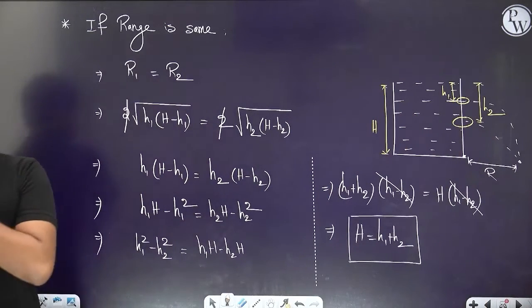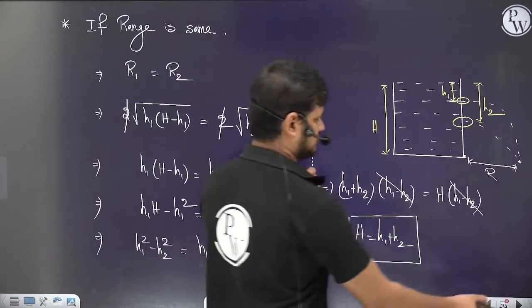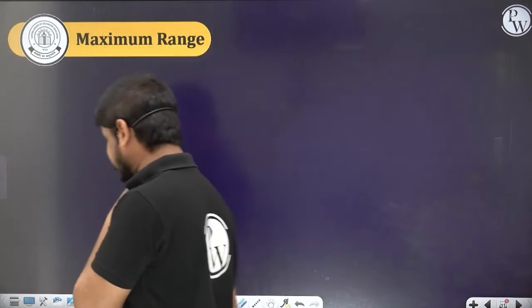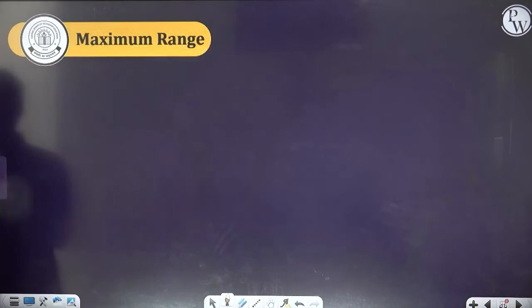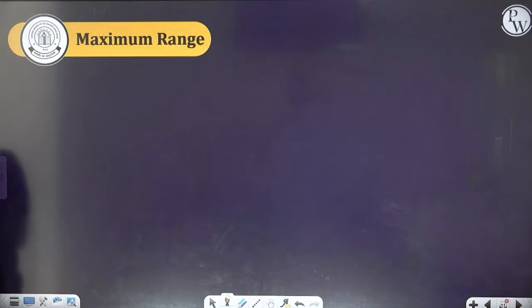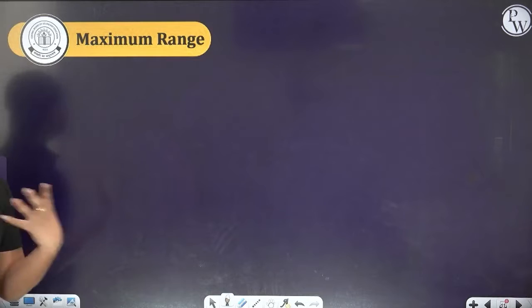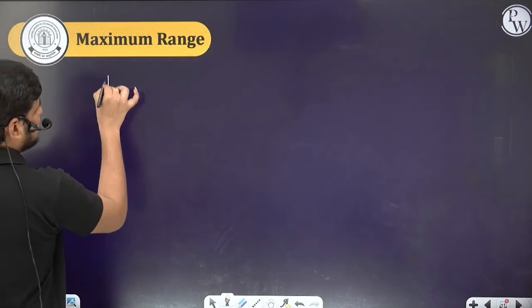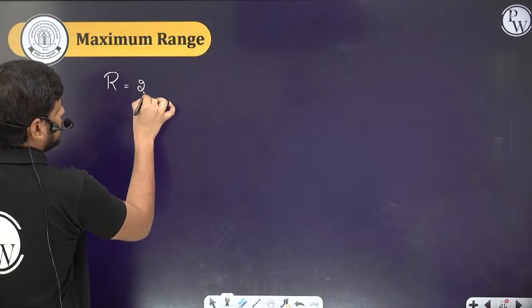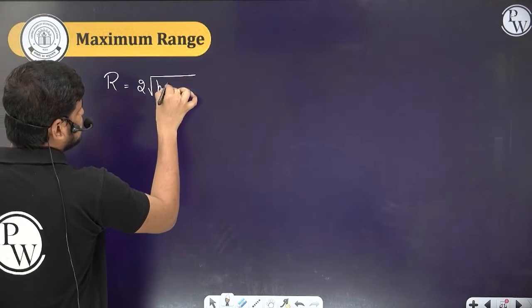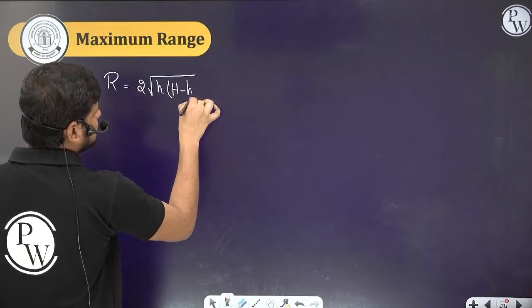Next, the maximum range. In projectile motion you have studied the maximum range. When will the maximum range come? The range formula that we know is 2 into root over h into (H minus h).